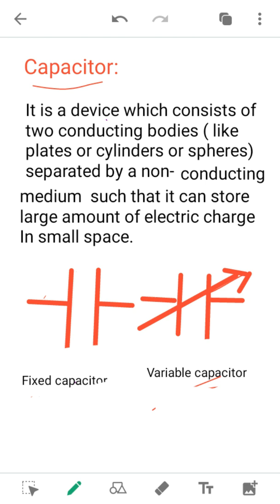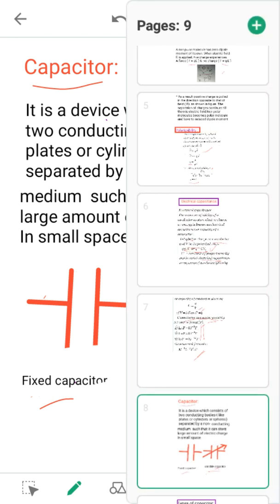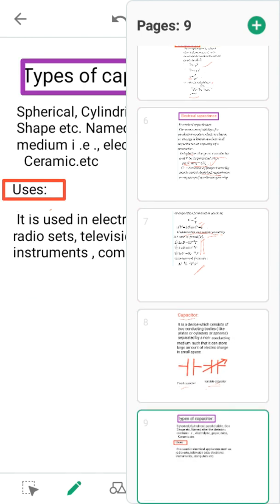There are two types of capacitors. One is a fixed capacitor and the other one is a variable capacitor. Fixed means it has a fixed value. Variable means you can change it according to the purpose, so the value of the capacitor changes. That is known as the variable capacitor.